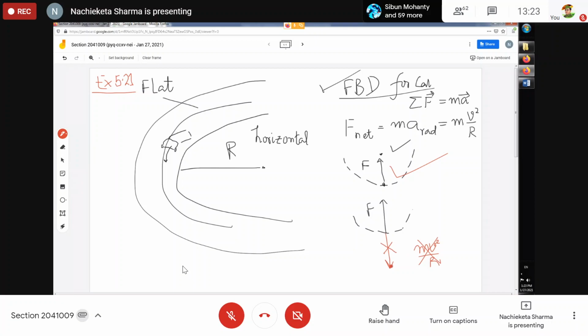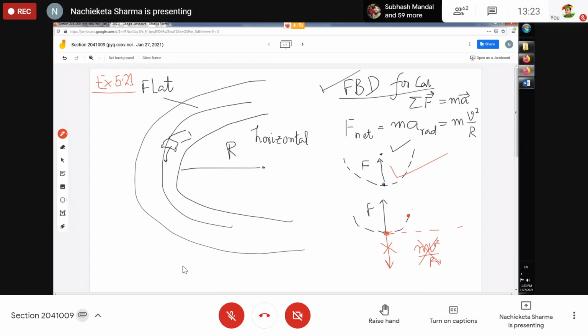If you bring another force, then this force and this force will get cancelled, so the body will be in equilibrium, and then you will apply Newton's first law. Newton's first law says that either the body is at rest or the body will be moving along a straight line with constant speed, but your body is not doing that. So that's why the body is not in equilibrium. That you must understand. That is reason number one.